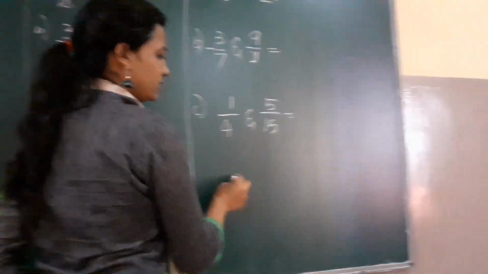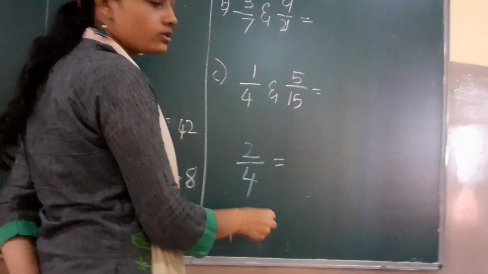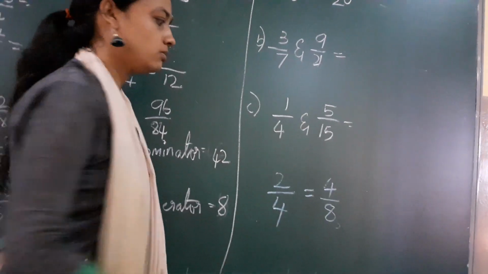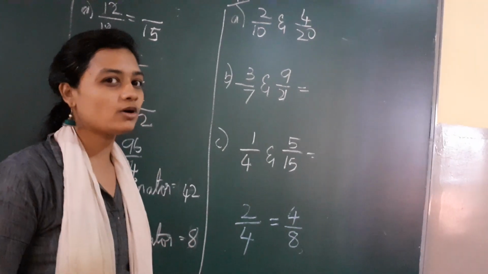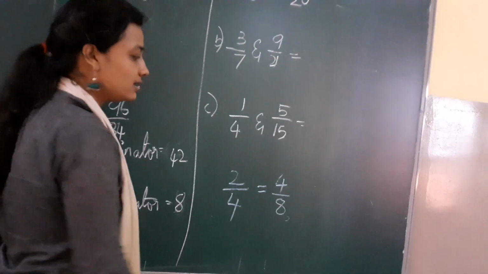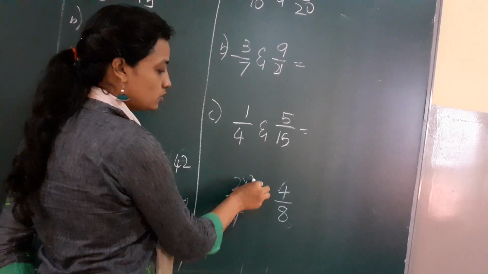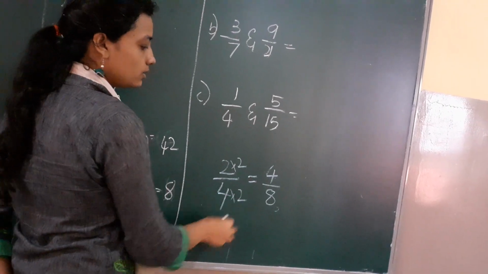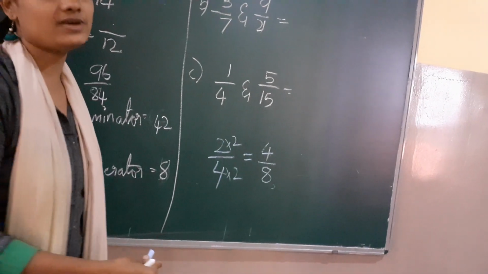So children, I saw that 2 by 4 is equal to 4 by 8. How is this equal now? Both the numbers are different. So how will I say this is equal? But you saw in the activity they both are equal. How will I say they are equal? If I multiply 2 with 2, I get 4, right? Again I multiply 4 with 2, I get 8. So that is why they both are called equivalent fractions.